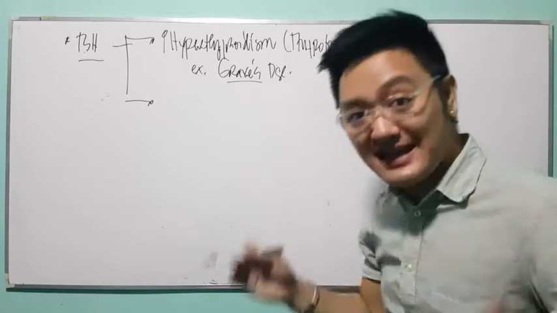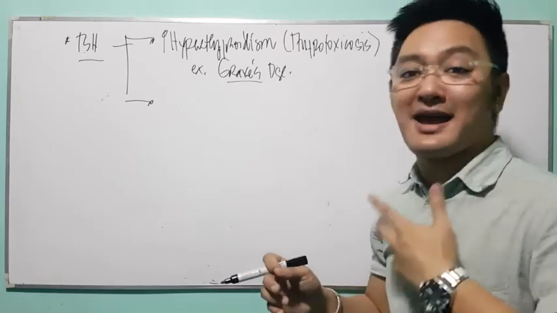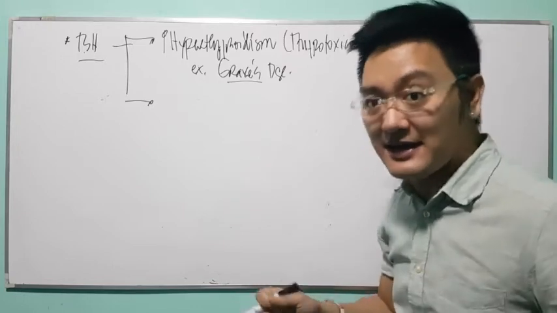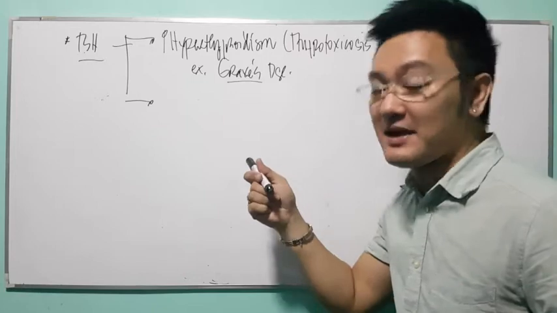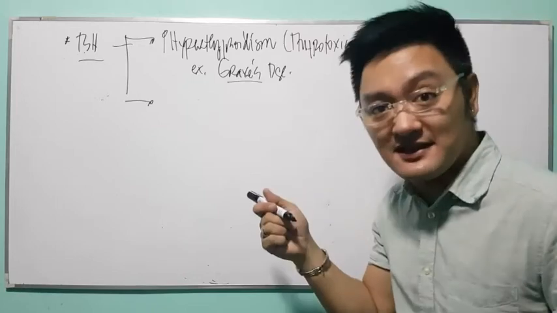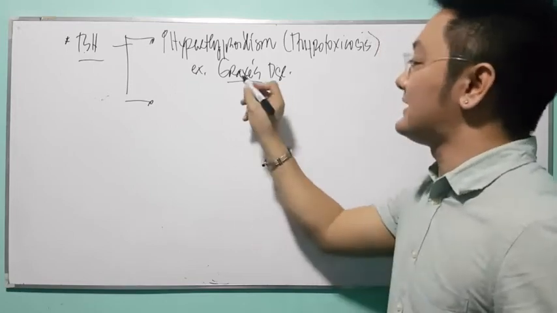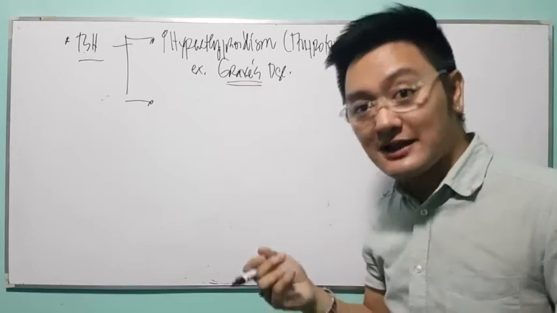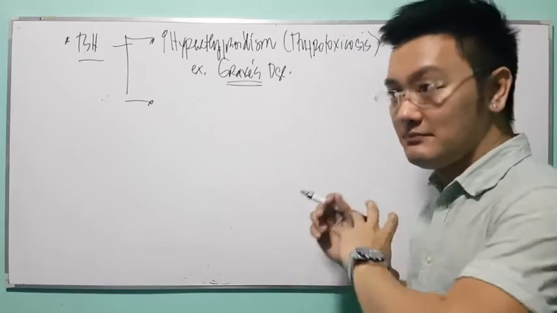Kasi maraming klaseng antibiotic. Am I right? May penicillin, may tetracycline, may aminoglycoside, may quinolones. Am I right? Same thing here. Maraming klaseng hyperthyroidism. May Graves' disease, may Pott's disease. Can you follow? Pero ang pinakasikat na hyperthyroidism, example, is Graves' disease. Pinakasikat at common na antibiotic is your penicillin drug. Can you follow? I hope naintindihan yon.